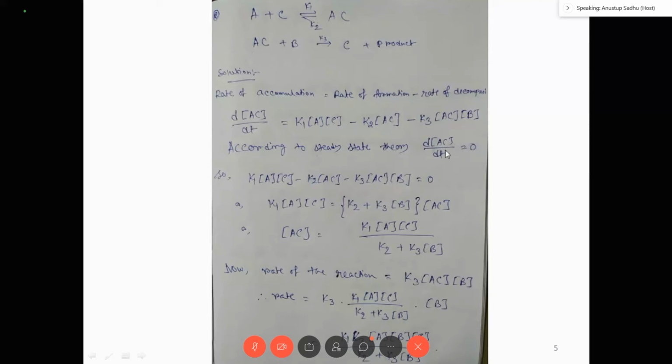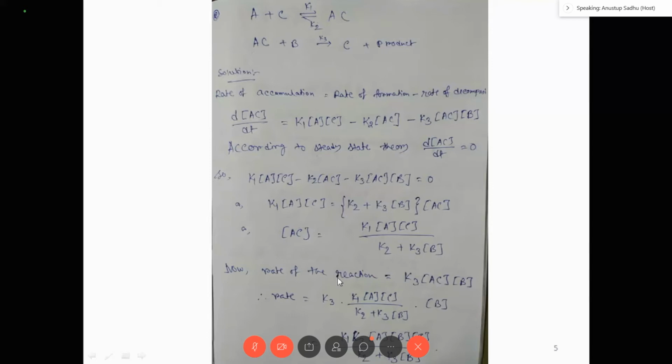By steady state theory, d[AC]/dt is 0, because rate of accumulation is 0, so that means this is 0, right? So if we apply this, the concentration of AC is equal to K1 A C divided by K2 plus K3 B. This is very simple, right? So in this way you have determined the concentration of the intermediate.